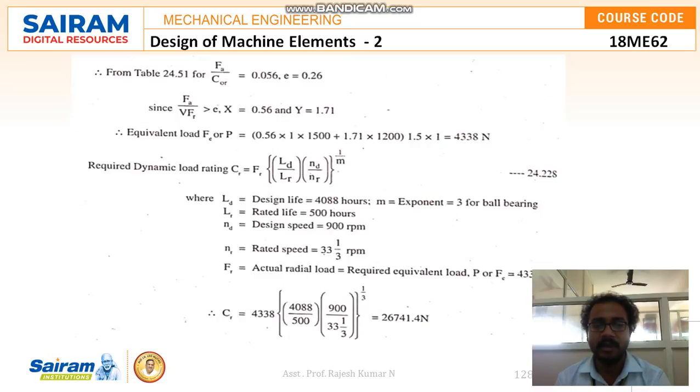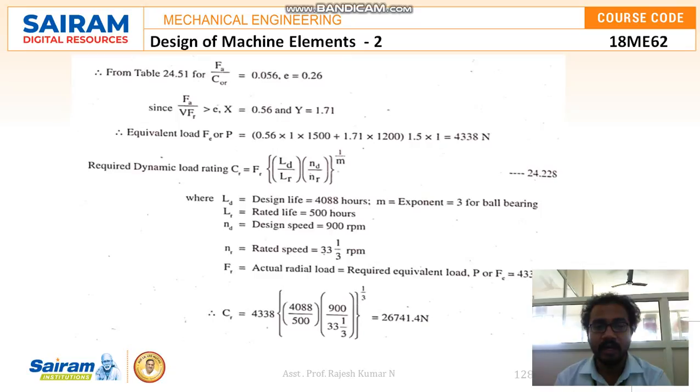And required dynamic load rating CR is equal to FR into LD by LR into ND by NR to the power 1 by M. Where LD is nothing but design life, that is 4088 hours, and M is the exponent, which is equal to 3 for ball bearing, and LR rated life, that is 500 hours, and ND is nothing but design speed, that is 900 rpm, and NR rated speed 33 1/3 rpm, and FR is nothing but actual radial load, that is the required equivalent load P or FE, which is equal to 4338 Newton.